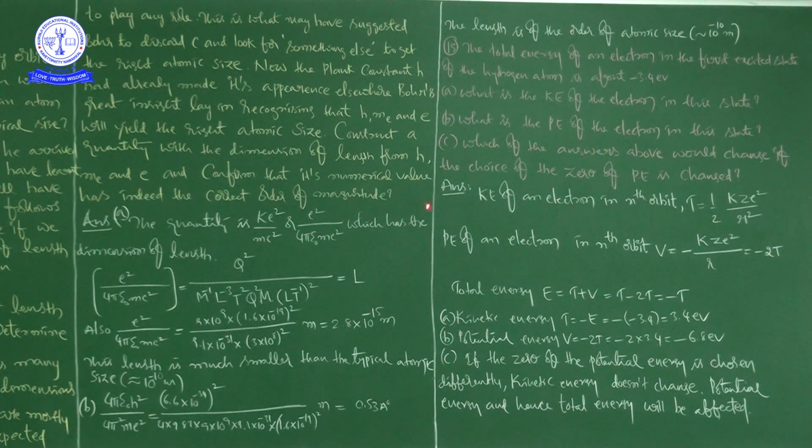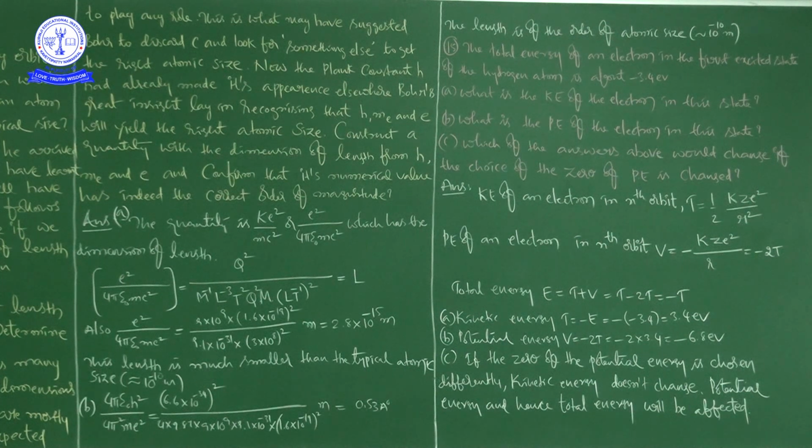Okay. Now we are going for the questions. A is, what is the kinetic energy of the electron in this state? So kinetic energy T is equal to minus E, that is equal to minus of minus 3.4, which is 3.4 electron volt. And B, potential energy V is equal to minus 2T. So already we know T, right? And minus 2T means minus 2 into 3.4, that is minus 6.8 electron volt. Potential energy is minus 6.8 electron volts.